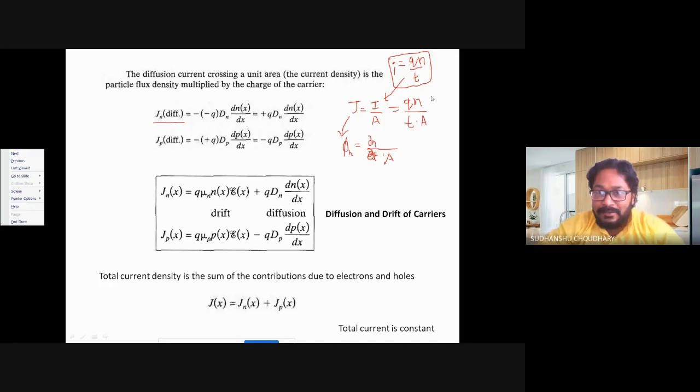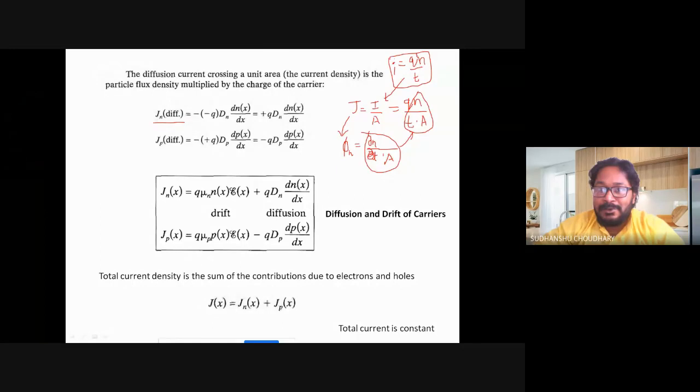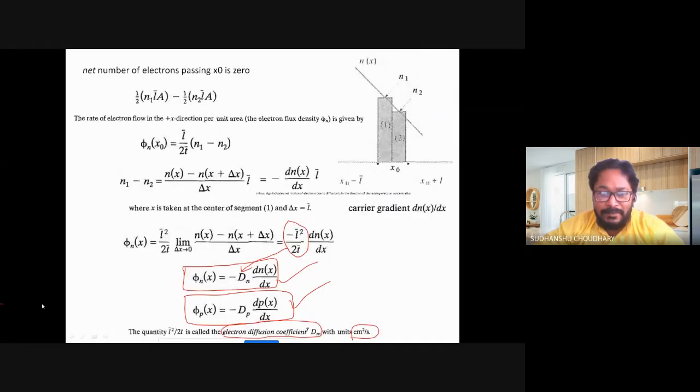So here you will find dN by dt, A. This could be substituted for dN by dt, that is this part. In fact, this is also the rate of flow of electrons, so this can be replaced. If I multiply this by Q, that will give me the current density. So this is phi, and I can simply write this is equal to Q phi of N. That is, if I multiply the flux density which I calculated over here by Q, I'll get the current density.